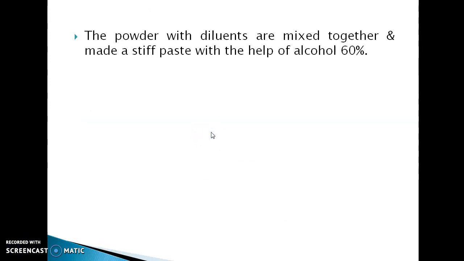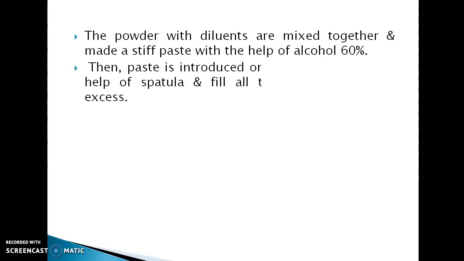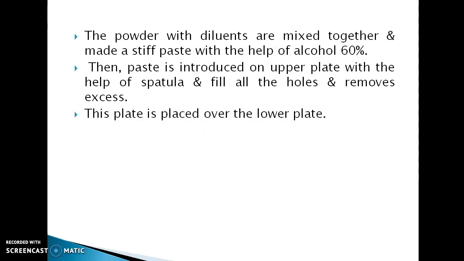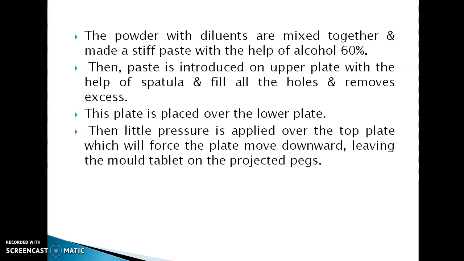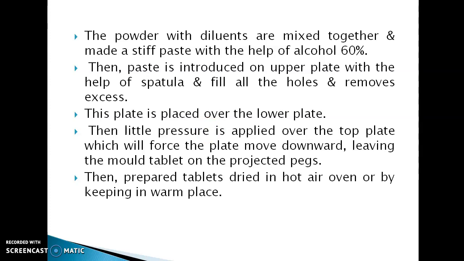The powder with diluents is mixed together and made into a stiff paste with the help of 60% alcohol. Then the paste is introduced on the upper plate with the help of a spatula, filling all the holes and removing the excess. This is placed over the lower plate. Then a little pressure is applied over the top plate, which forces the plate downward and leaves the molded tablet on the projected pegs. Then the prepared tablets are dried in a hot air oven or by keeping in a warm place.